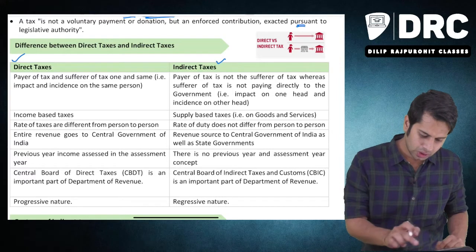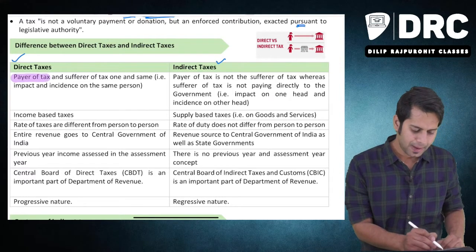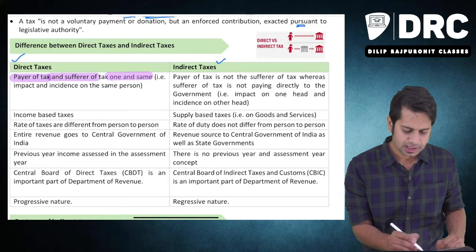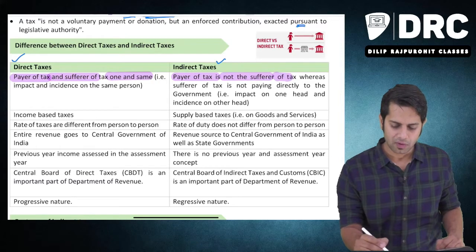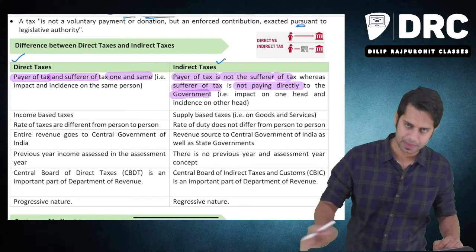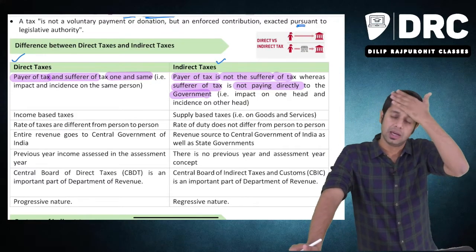Okay. So difference number one is what? In case of direct taxes, the payer and the sufferer are one and the same, whereas in case of indirect taxes, the payer is not the sufferer of the tax, and the sufferer is not paying the tax directly to the government. I am suffering the tax, but I am not paying directly to the government.